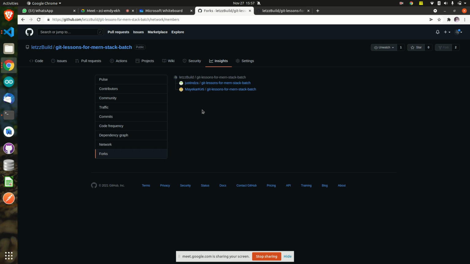How do you check if it is there on your account or not? Now you go to your account. Justin, go to your account and refresh the repositories. This is your account. First you created the course repository. Now see here, again one has come, and it says it is forked from Let's Build. So you have created it now.